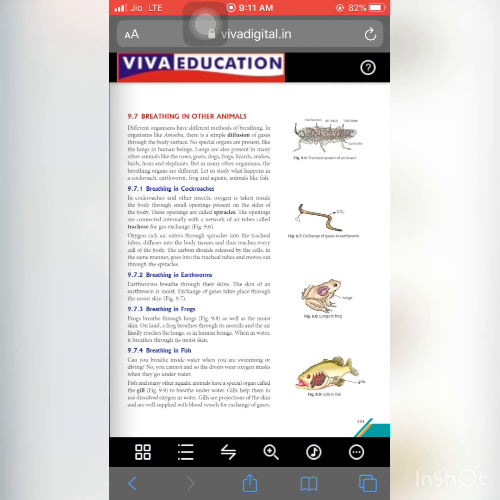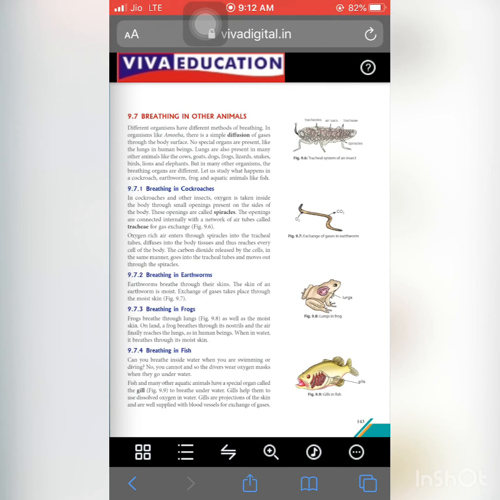Next one is breathing in other animals. Firstly we talked about breathing in human beings. Now we talk about breathing in animals. Mostly in insects or bacteria, respiration takes place with the help of diffusion. In organisms like amoeba, there is a simple process of respiration known as diffusion.